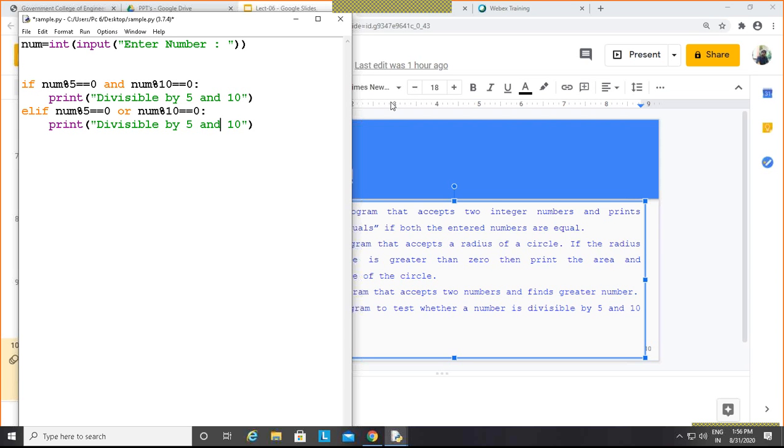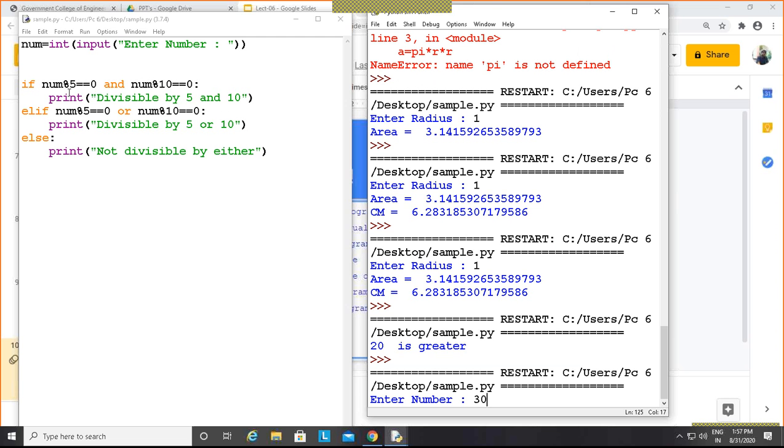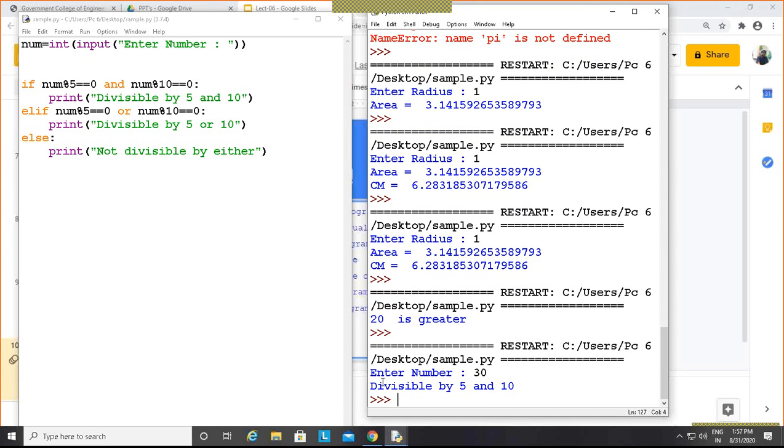You can see here, first I enter the number. Suppose the number I enter is 30. Right? So which branch will be executed here? That 30 is divisible by 5 and also divisible by 10. So this should be executed. You can see here, divisible by 5 and 10 also.